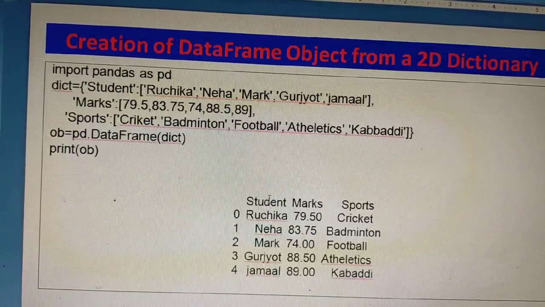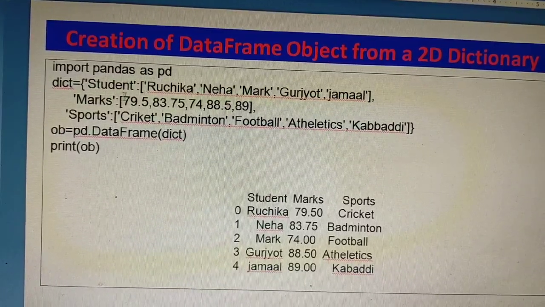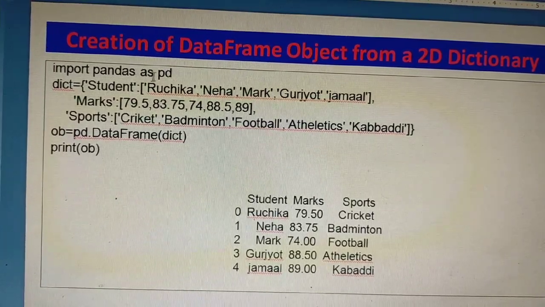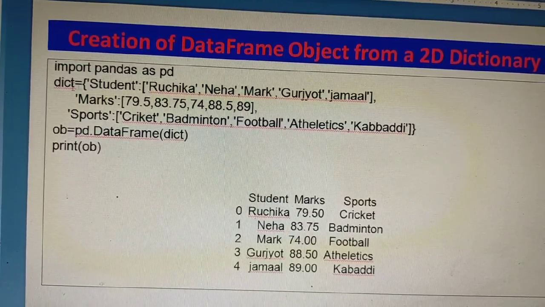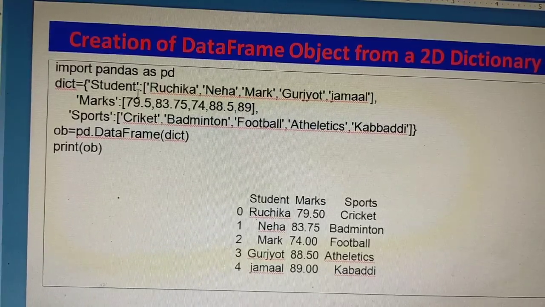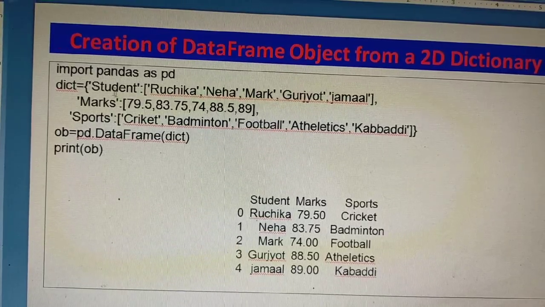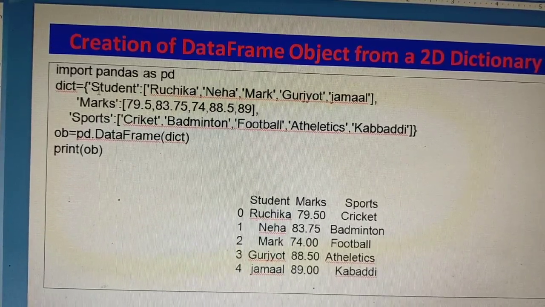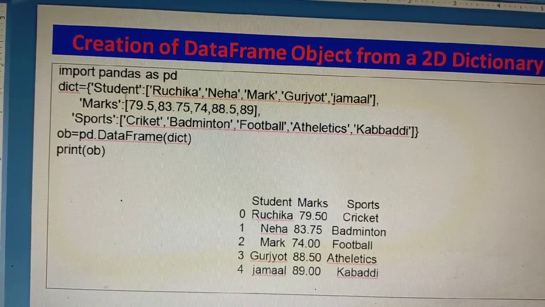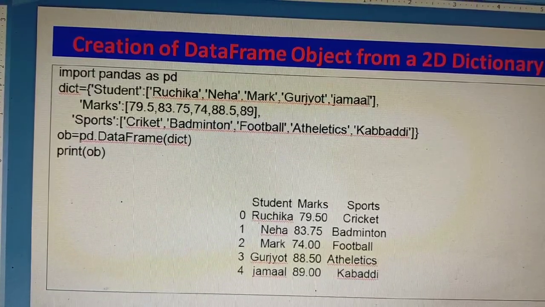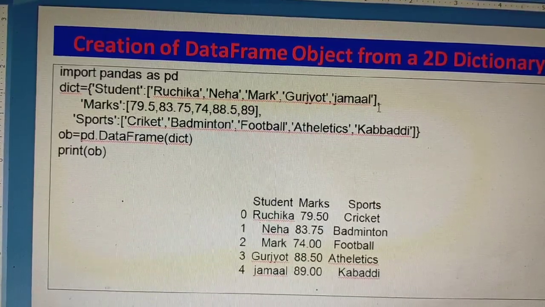So now see how the data frame can be created. This is one way to create the data frame. Here again we have to import pandas, and first of all we have to create a dictionary, and then using that dictionary we will create the data frame. So first the dictionary is created. A dictionary contains keys and values. Here student is a key, and after the colon inside the big bracket the value is written: names of several students. Then a comma separator is given.